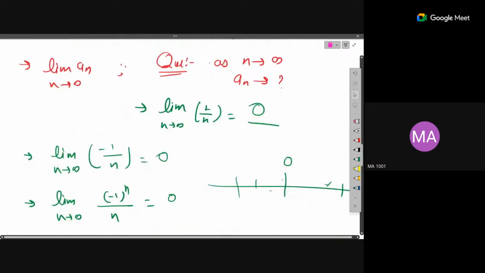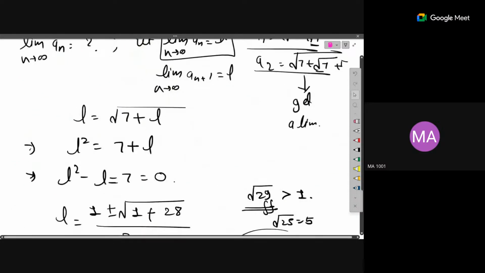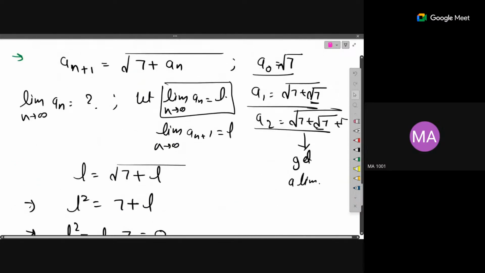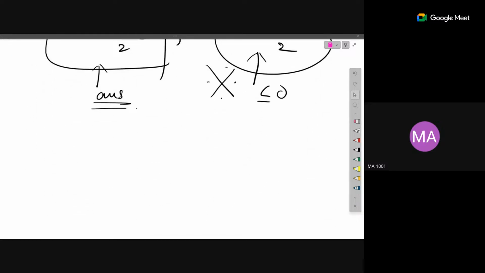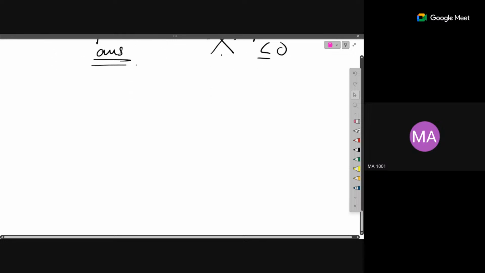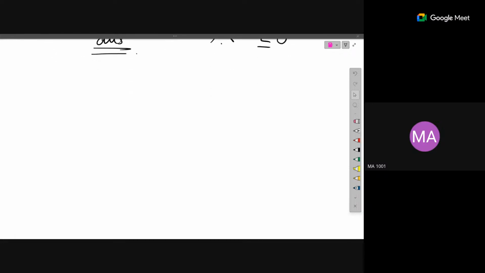Yeah, so this much you should know, that how to tackle the limits of recursion relation if it is given that the limit exists. Okay. Now we have the limit, continuity and differentiability part. So I'll leave that for the next session. We'll discuss it in the next session, if that will be fine for you guys.